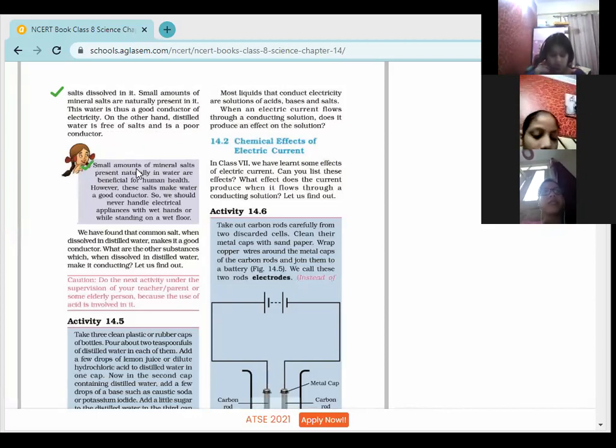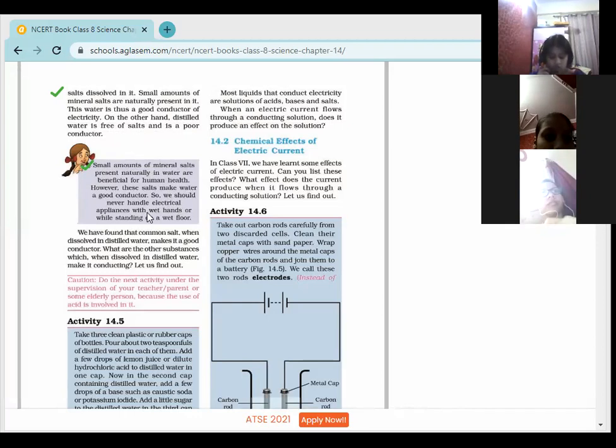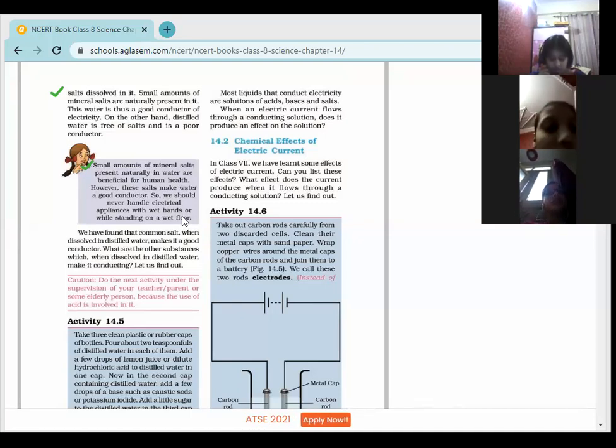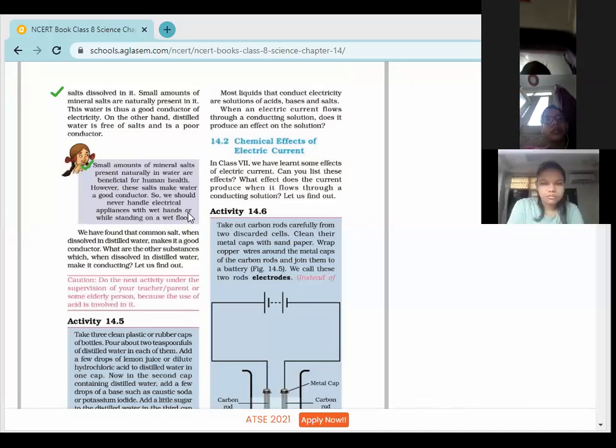A small amount of mineral salts is present naturally in water and is beneficial for human health. However, these salts make water a good conductor, so we should never handle electrical appliances with wet hands or while standing on a wet floor. I think now it is clear to you why it is said that we should not touch electrical appliances with wet hands. Why wet hands? Because water is a good conductor of electricity and it may cause shock to us.